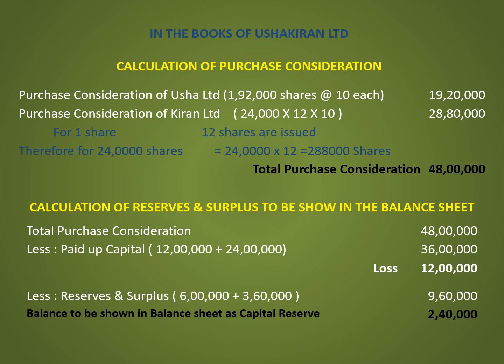So there is a loss of 12 lakh. The loss is adjusted to reserves and surplus of Usha Limited and Kiran Limited, that is total 9,60,000 which comprises 6 lakh of Usha Limited and 3,60,000 of Kiran Limited. The balance, that is 2,40,000, is shown in the balance sheet as capital reserve.